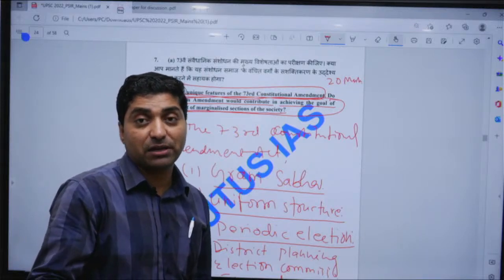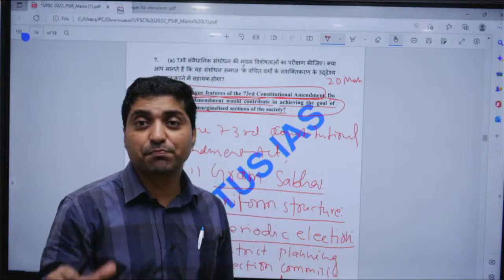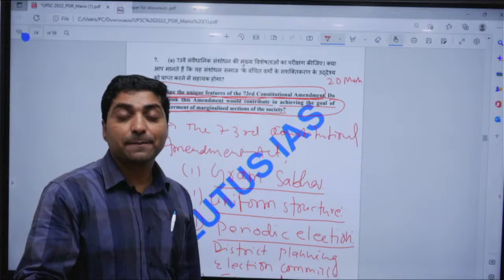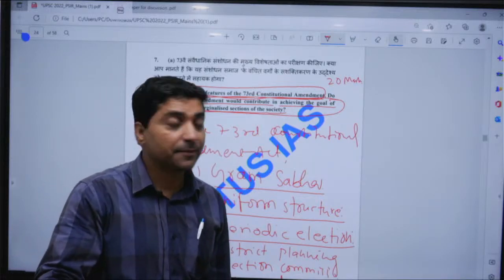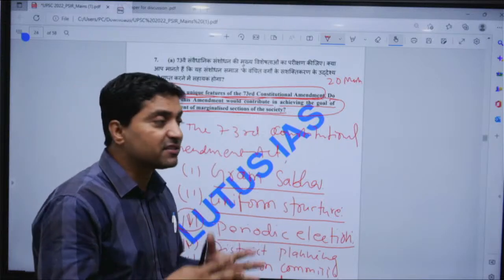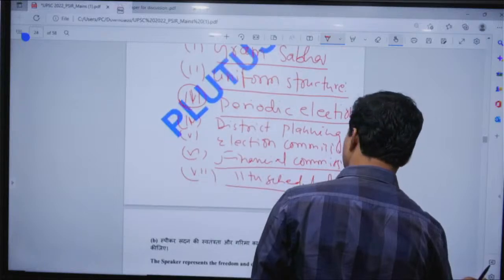But at the same time, Peter Ronald D'Souza and many authors have described local government, Panchayati Raj, as a silent revolution in India. So, you have to balance the answer. Now, let me talk about the next question.